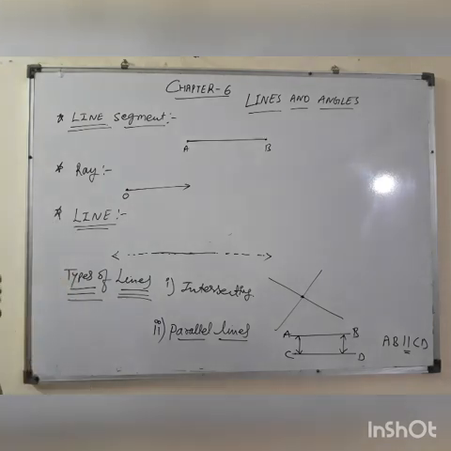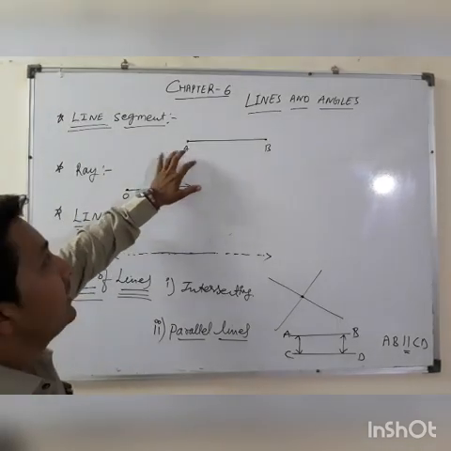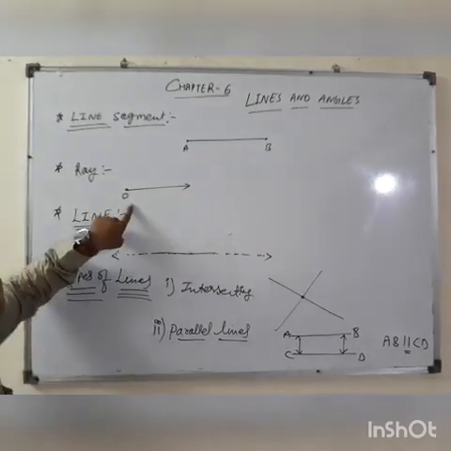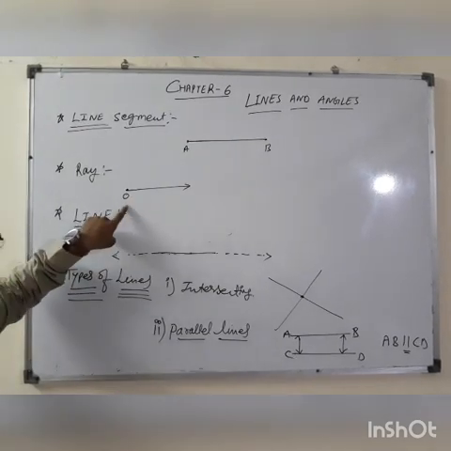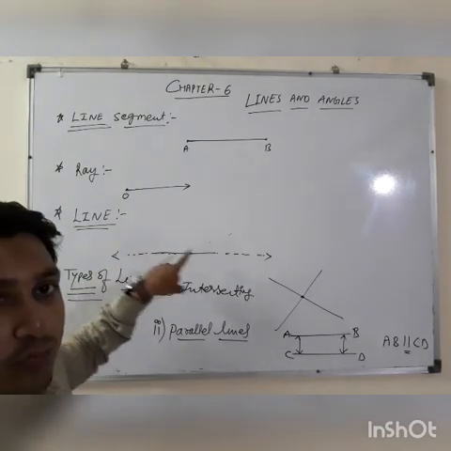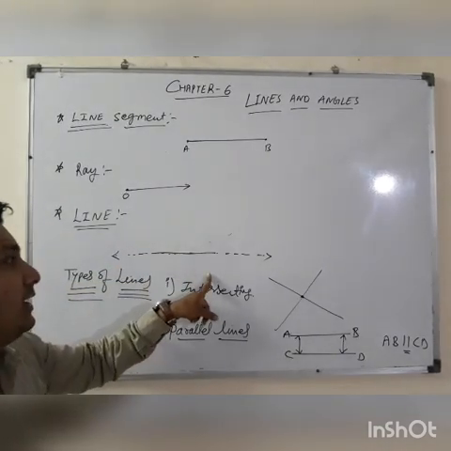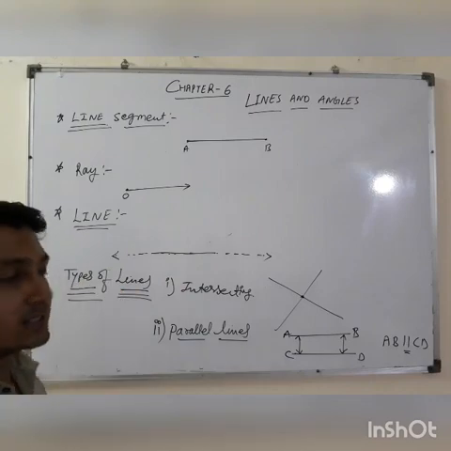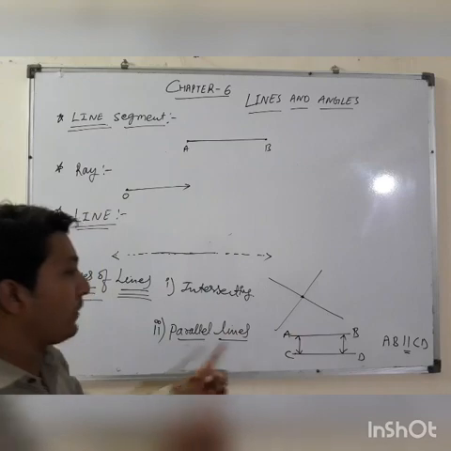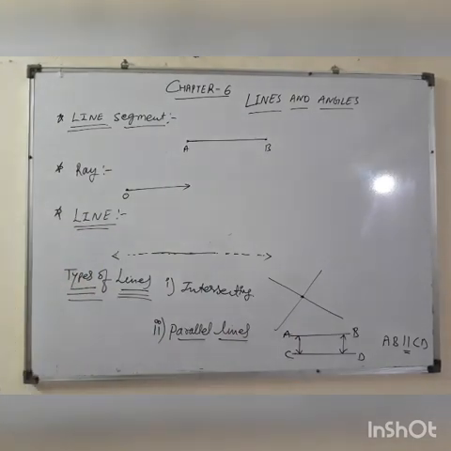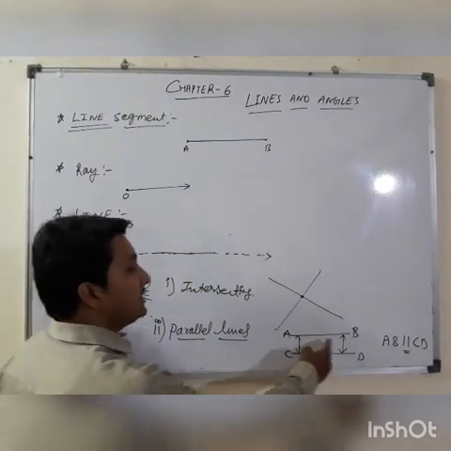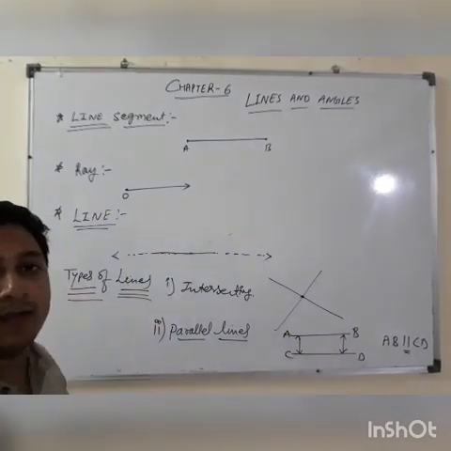After that we will discuss angles. One more time I am revising. A line which has two endpoints is called a line segment. A line which has one endpoint is called a ray. A line is a collection of infinite number of points which can extend endlessly. Types of lines are intersecting lines and parallel lines. Parallel lines are those lines which can never meet, and the distance between them will be the same at every point.